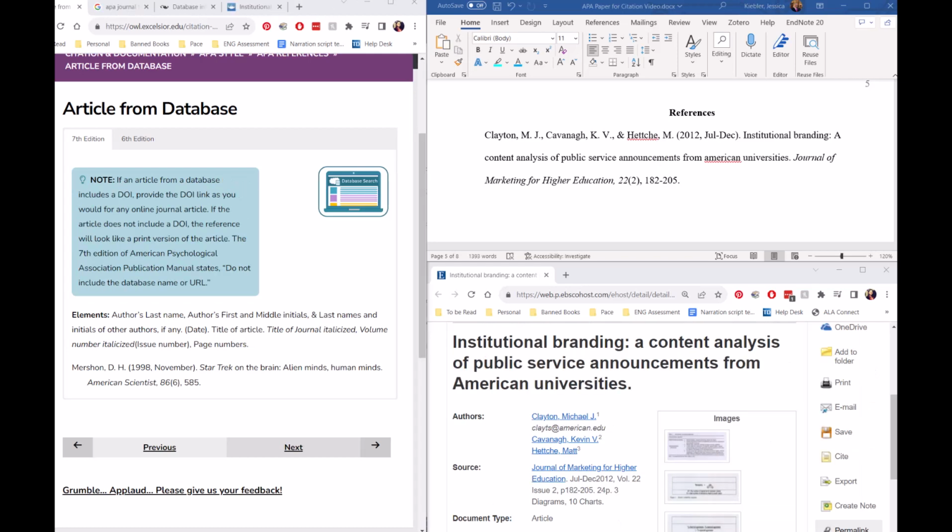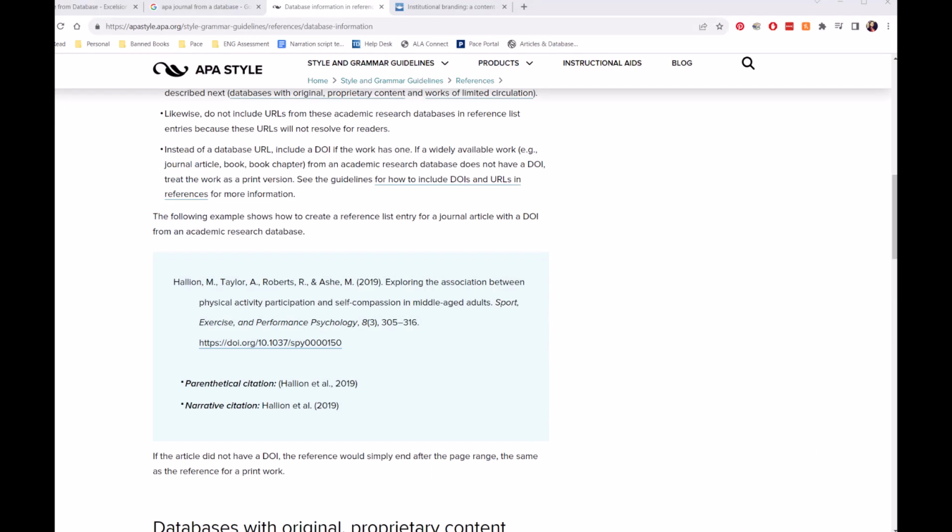There is a note in the box that says that if the article has a DOI, which is a digital object identifier, we should include that at the end of the citation. If you're not sure how to format that, we can look up another source, since it's not here in the Excelsior Writing Lab. According to the online APA style guide, this following example shows how to create a reference list entry for a journal article with a DOI from a research database.